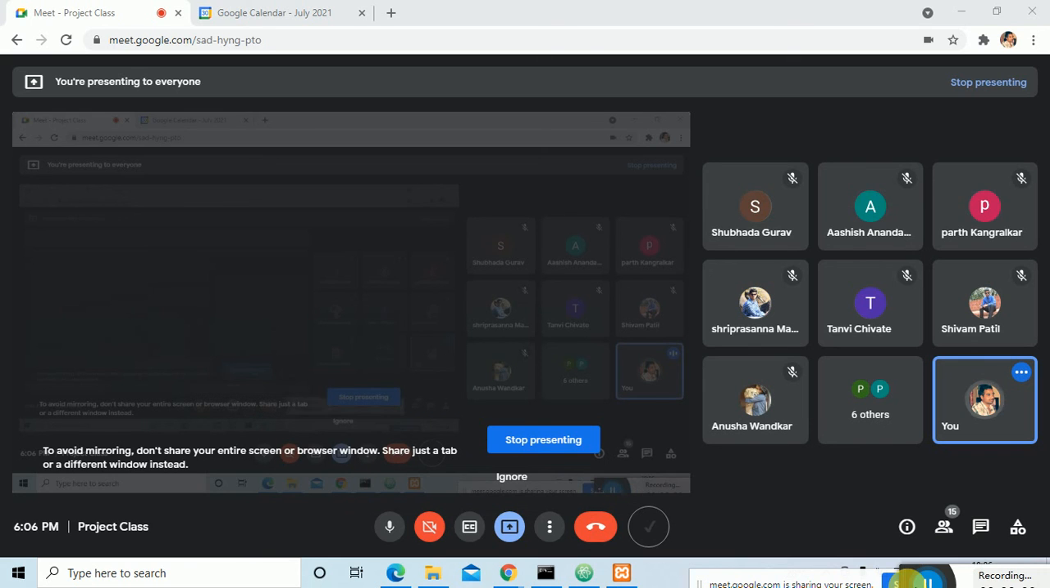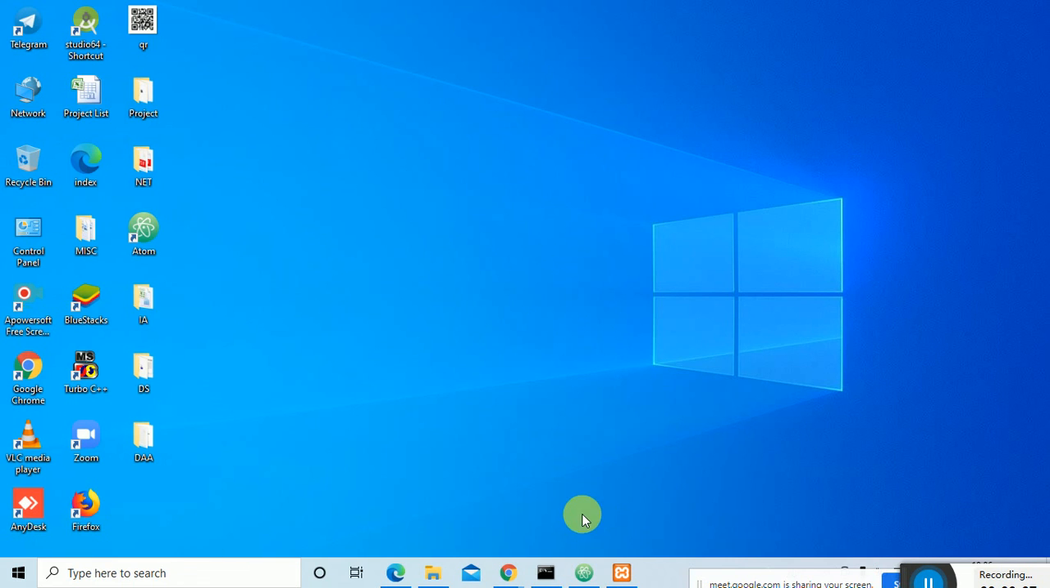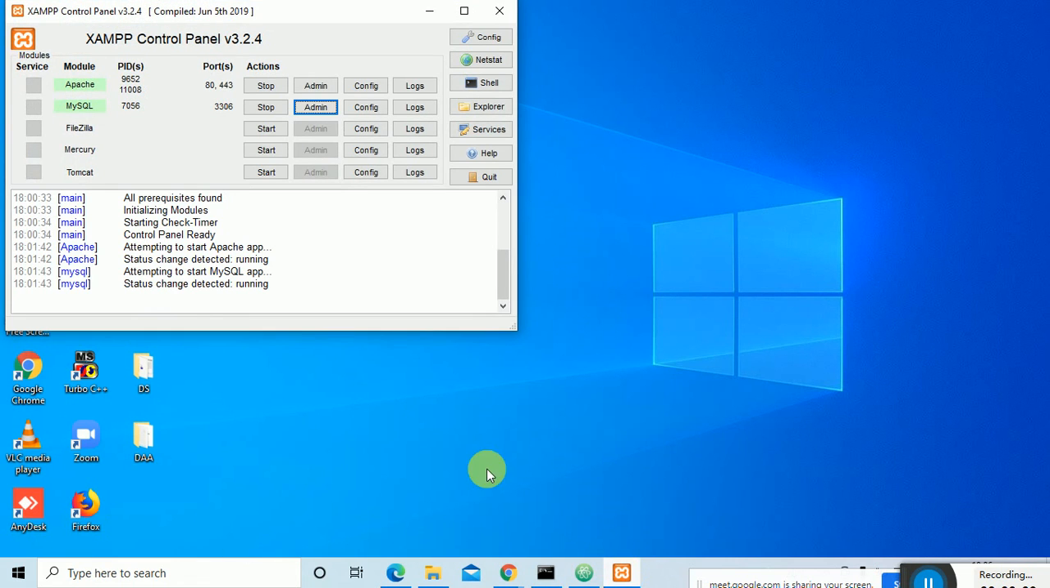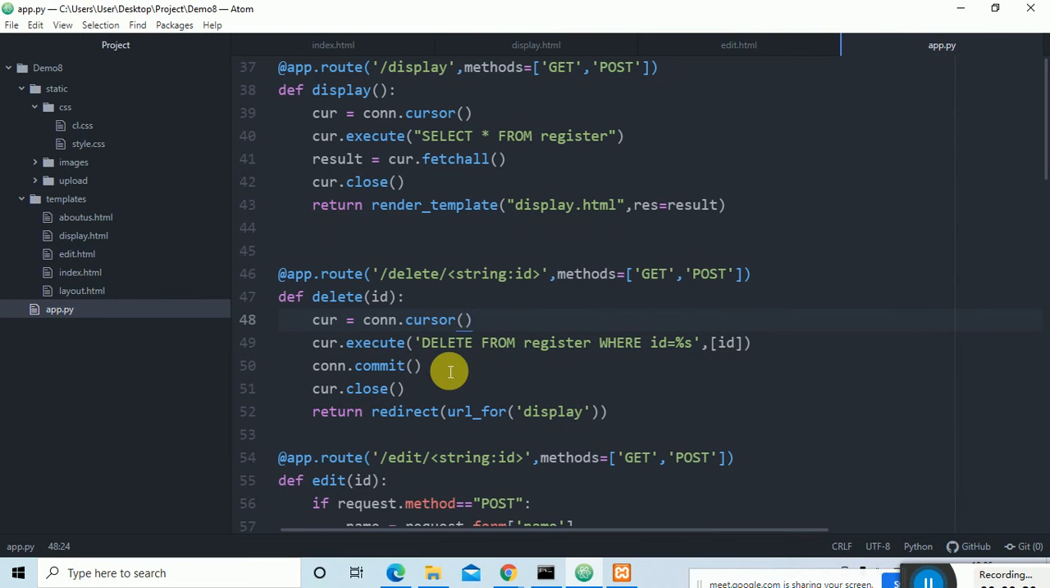Now it's been started. In the last class, I explained about display. Right now I have started this app. Everything is done. This Apache and MySQL I have started, as well as Atom is there. Yesterday I explained about both edit and delete.